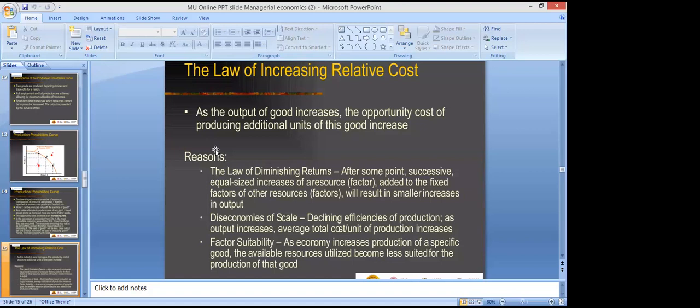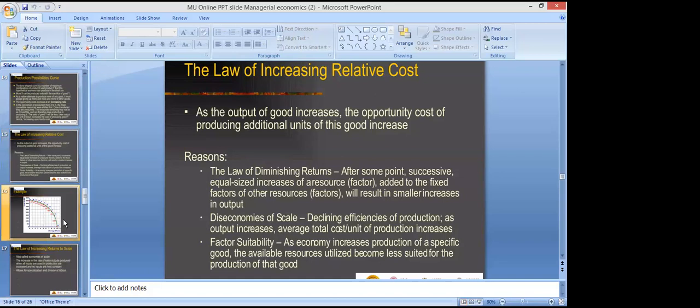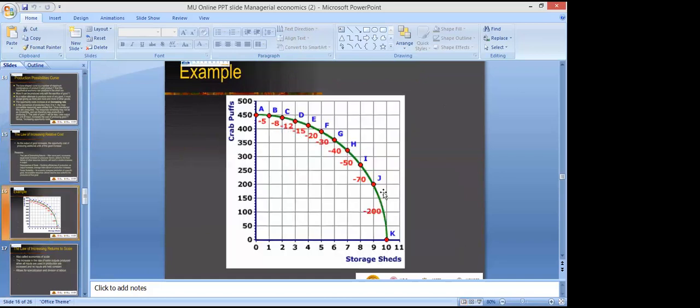Factor might become over utilized, overburdened. They are not suitable to each other. So ultimately, it will have more cost. It will have more opportunity cost. We have to give up more and more of another good, and we will have less production, right? And the next slide is this, the example of graph perfs and storage sheds chart.